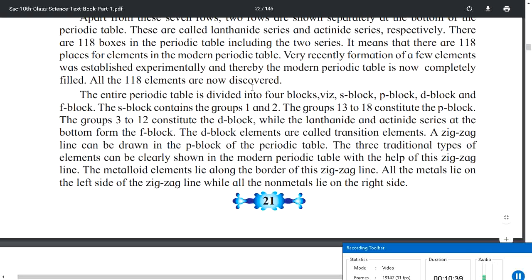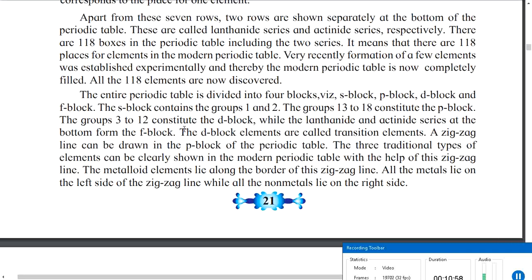If you see, the entire periodic table is divided into 4 blocks: S, P, D, and F. S is present with group 1 and 2. Group 13 to 18 form P, and group 3 to 12 form D, and the lanthanide and actinide series at the bottom form F block. The D block elements are called transition elements. Now there is one more name for D block elements, that is transition elements.